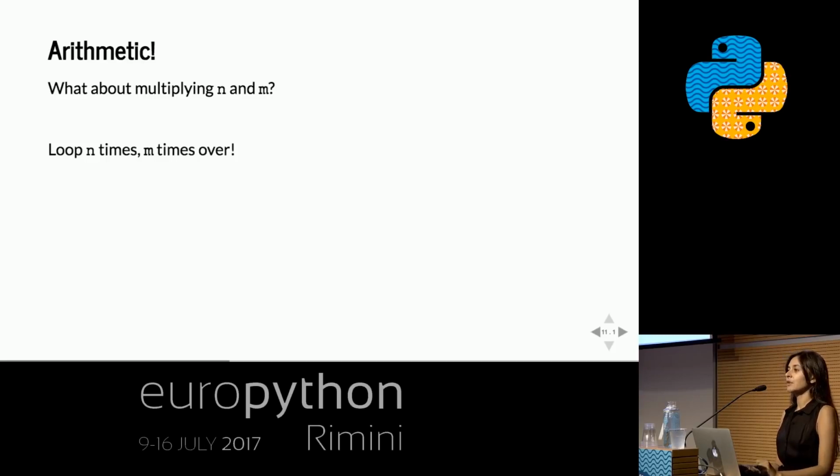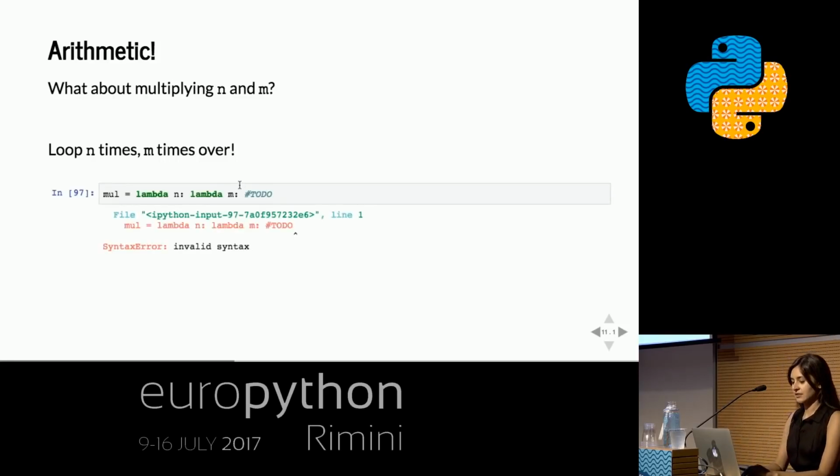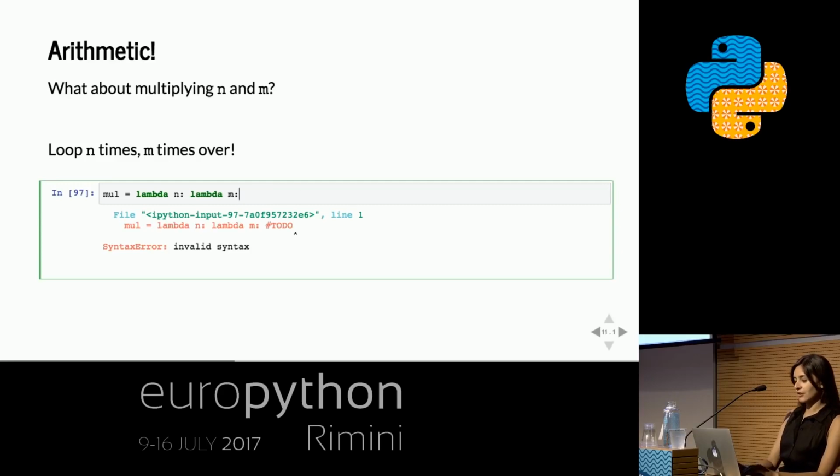So basically, if we're multiplying 2 times 3, we're going to do 1, 2, that's counter 1, then we're going to do another 1, 2, and then another 1, 2, and that should give me 2, 2, 2, 6, right? So we're basically going to loop n times, m times over. Okay, oh geez, that's what it looks like when you don't enter anything in. Cool, we're going to fix it.